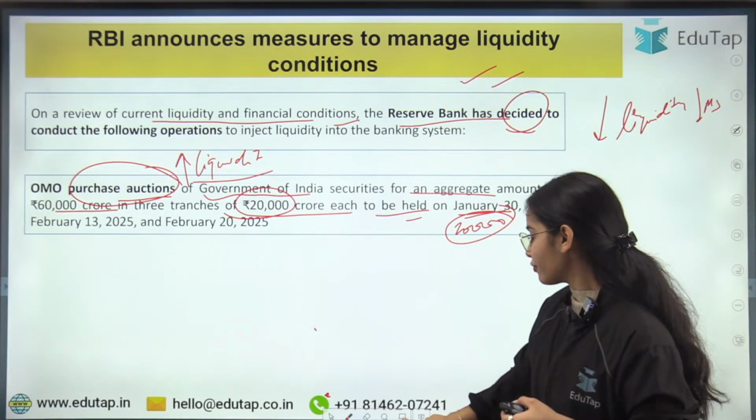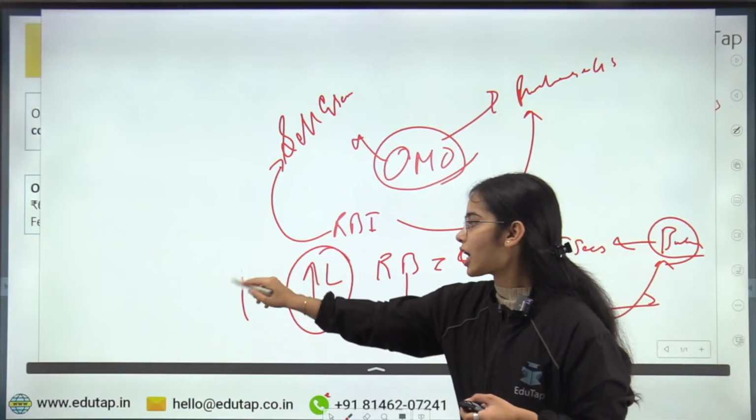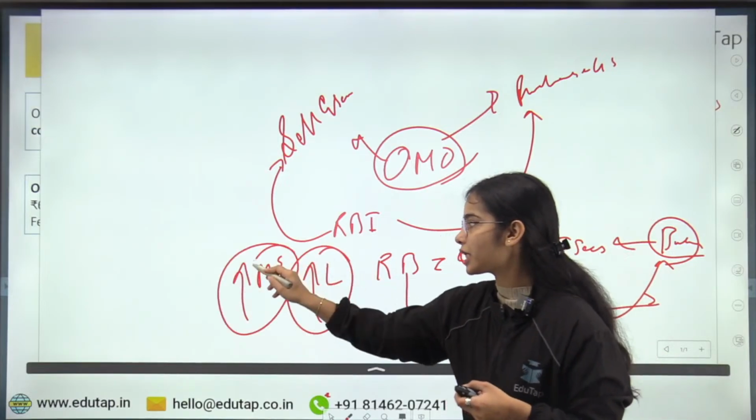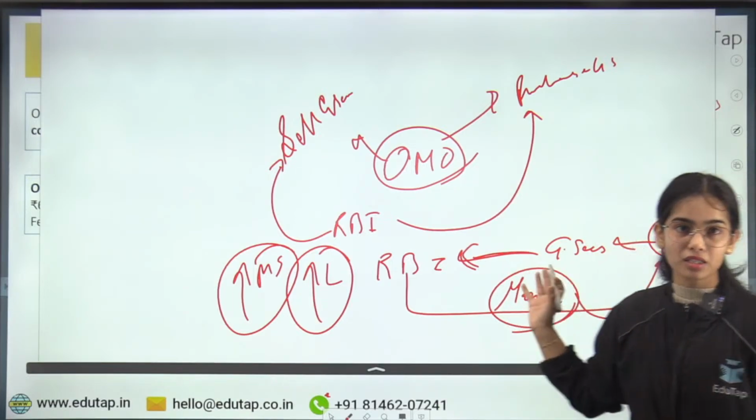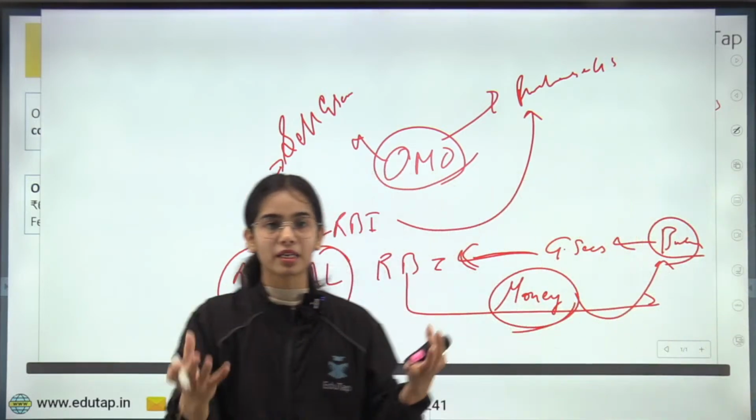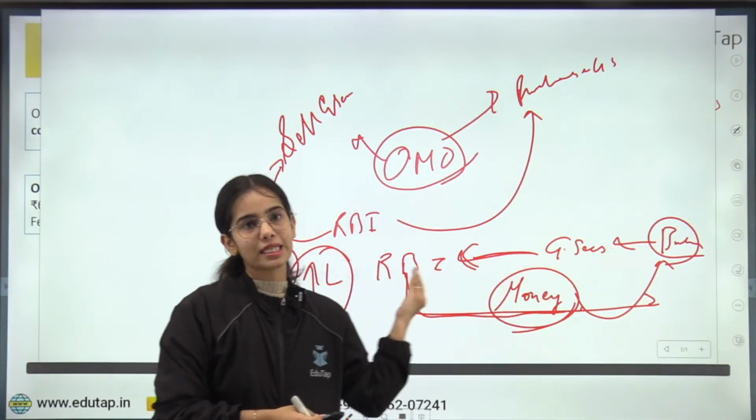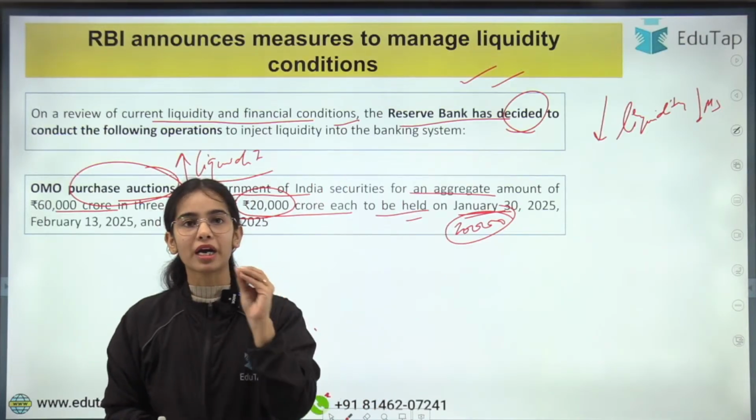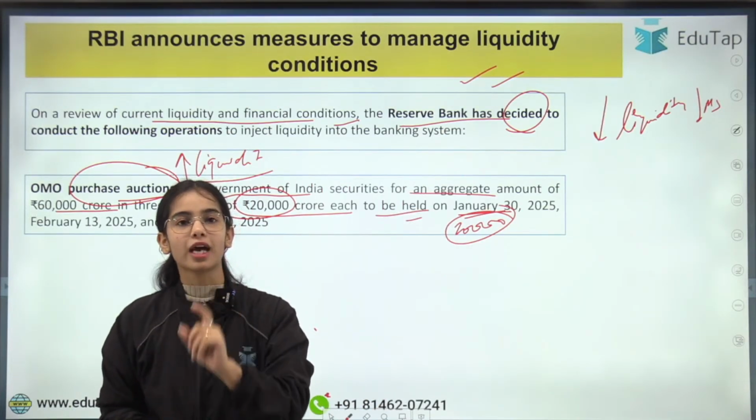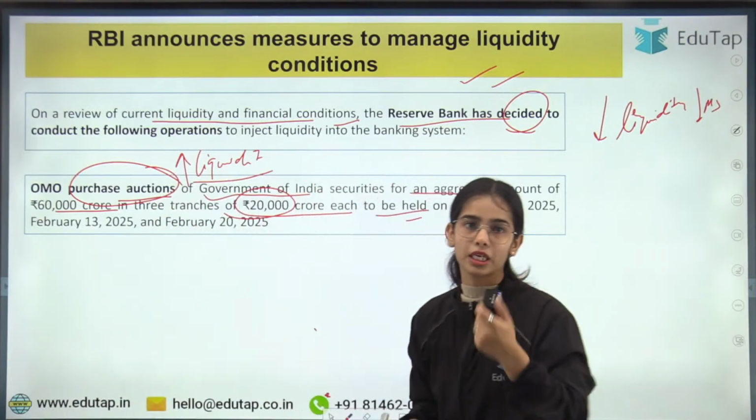So remember that whenever the RBI wants to increase the liquidity in the economy, whenever RBI wants to increase the money supply in the economy, the RBI will purchase the government securities from the banks, from the banking system, and RBI will provide the money to the banks for the purchase that the RBI has done. Okay. So this is the open market operation purchase auction that RBI has conducted to increase the liquidity in the economic system.